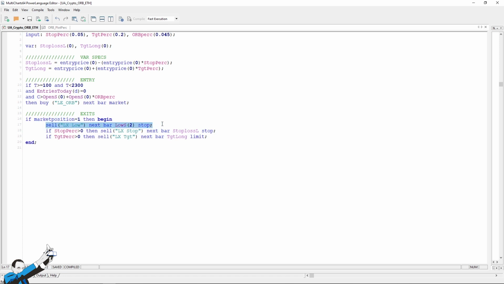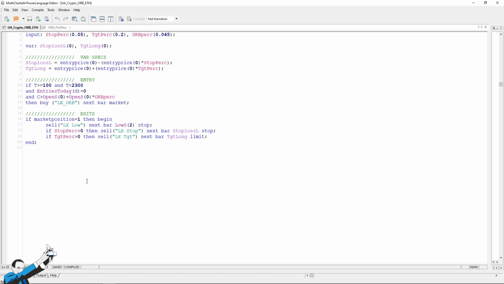So if the market, I entered long, if the market were to go backwards, which can always happen, then should the market touch and break the level of the low of 2 sessions ago, I'll place a stop order and close the position. Then we have, as I mentioned, the stop loss and the target. So these are the 3 types of exits, and we're going to look at them on the chart.